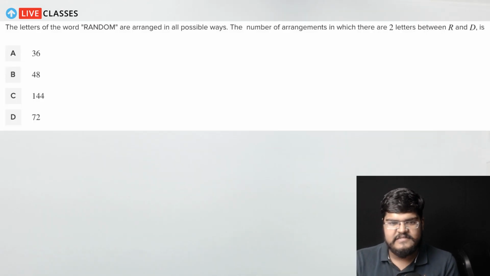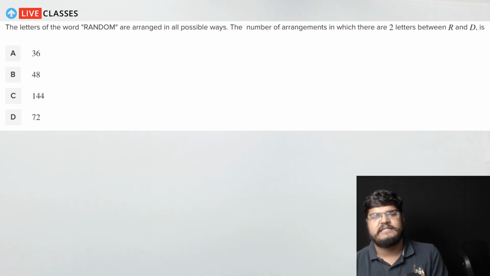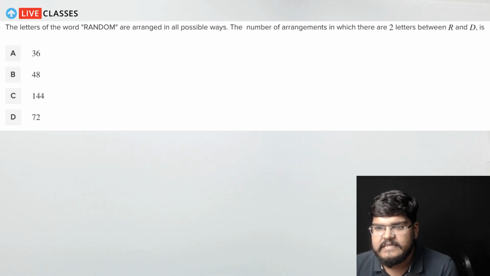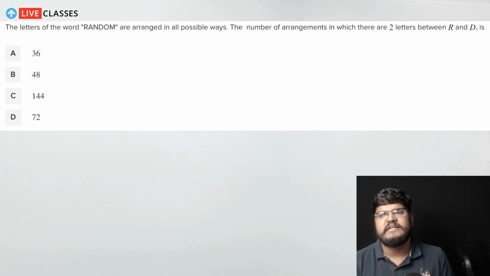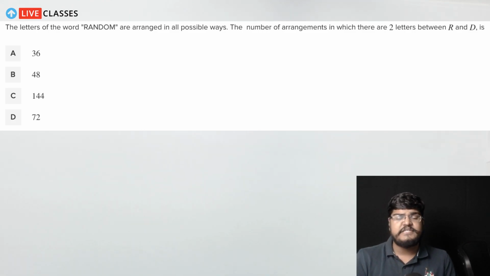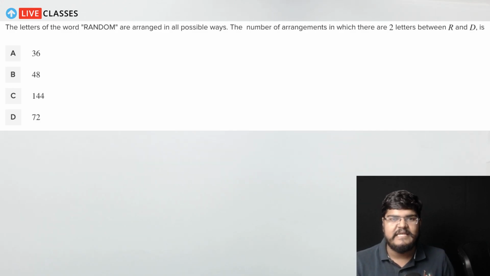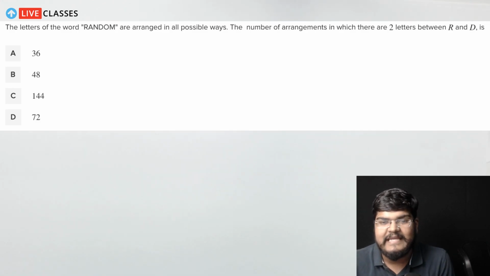This question is actually a very simple question. The question is, the letters of the word RANDOM are arranged in all possible ways. The number of arrangements in which there are two letters between R and D is? Now guys, these kinds of questions are actually very common in any sort of examination. It's just that the kind of constraint which they'll be giving is different from the one I'll be taking here.